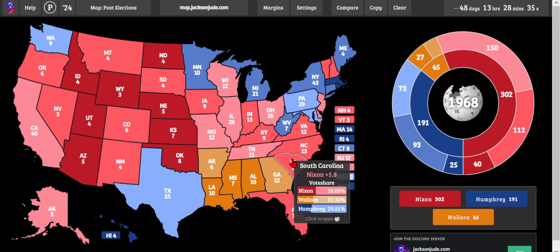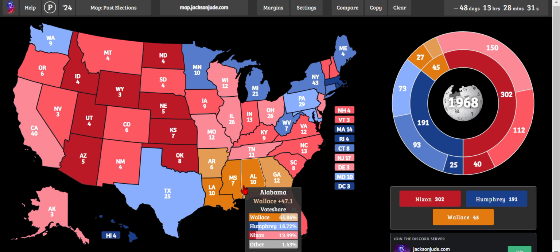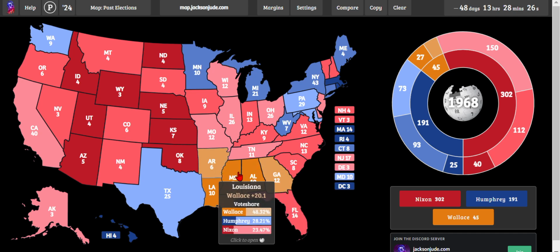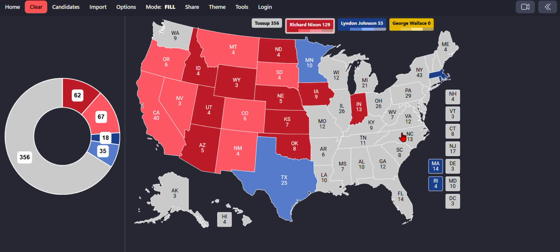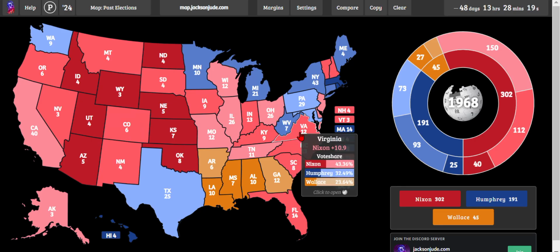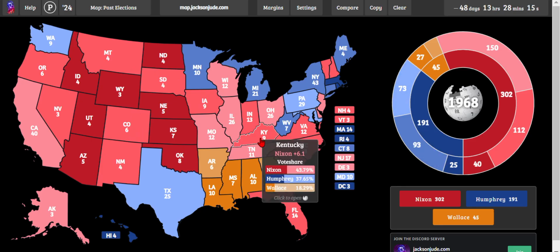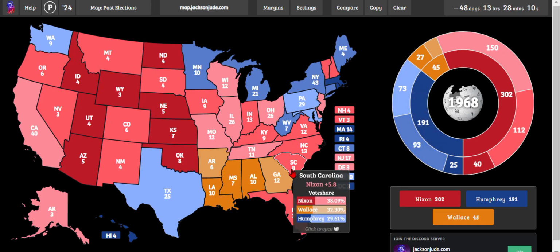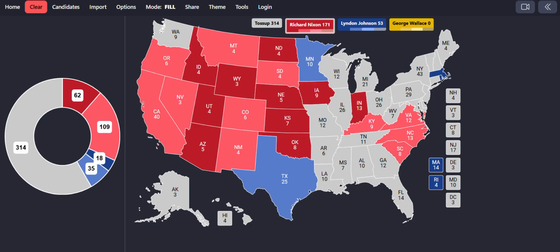The South gets a bit more close. In some of these Wallace states, Johnson, he's a Southerner. He might win. He'll make these states kind of competitive. But North Carolina, that's likely Republican. Virginia, likely Republican. Kentucky, likely. South Carolina, same list.